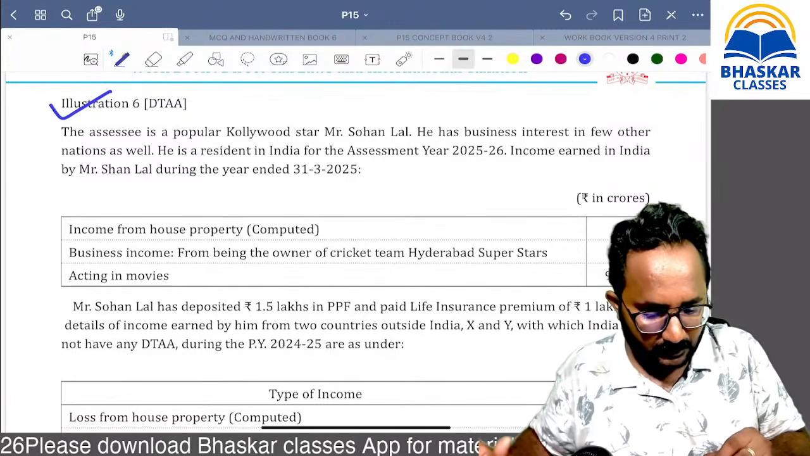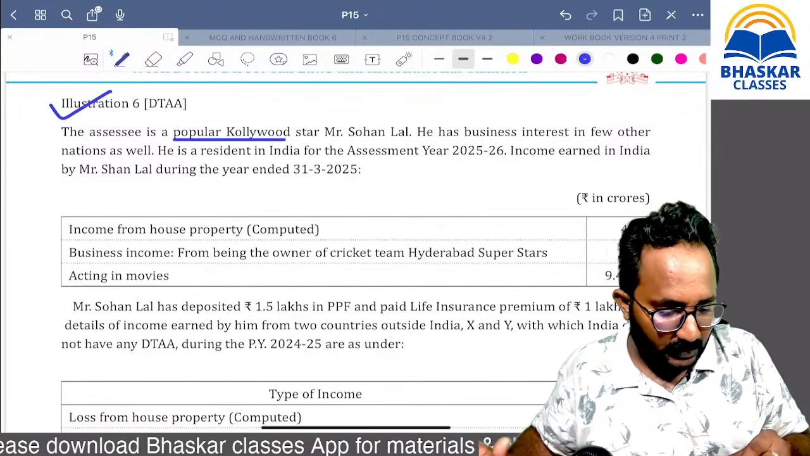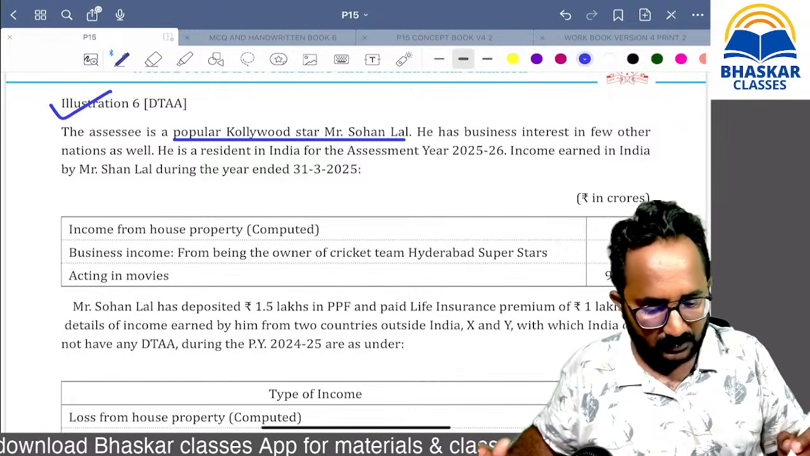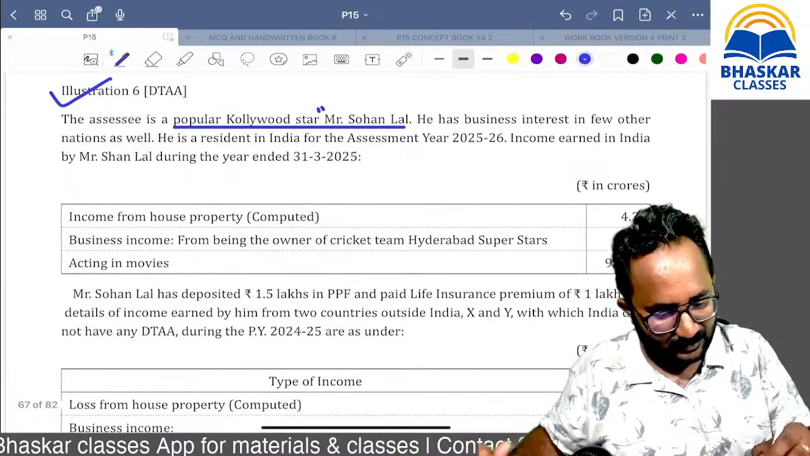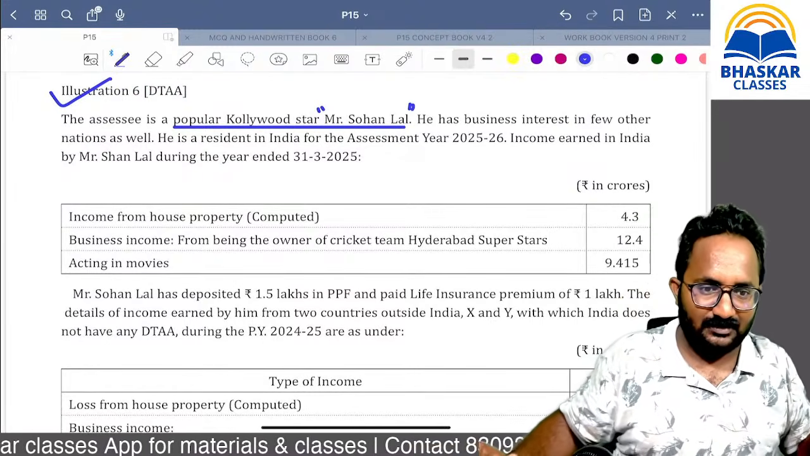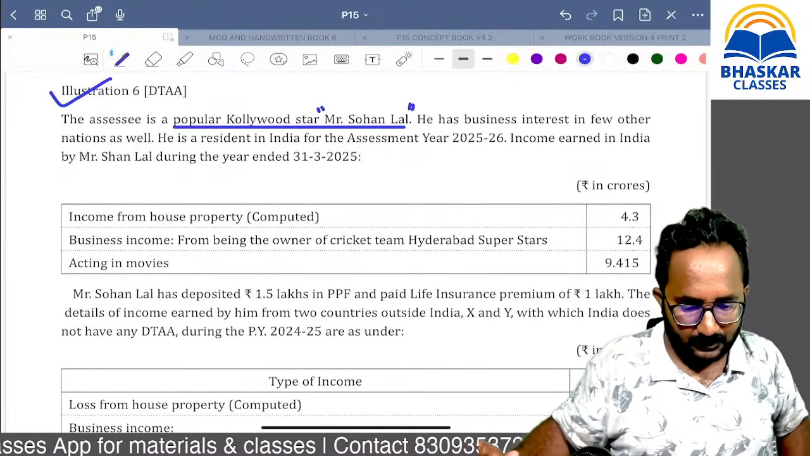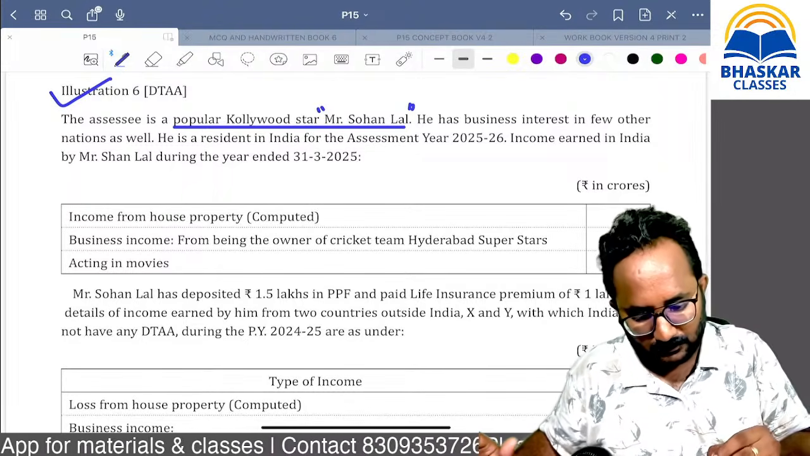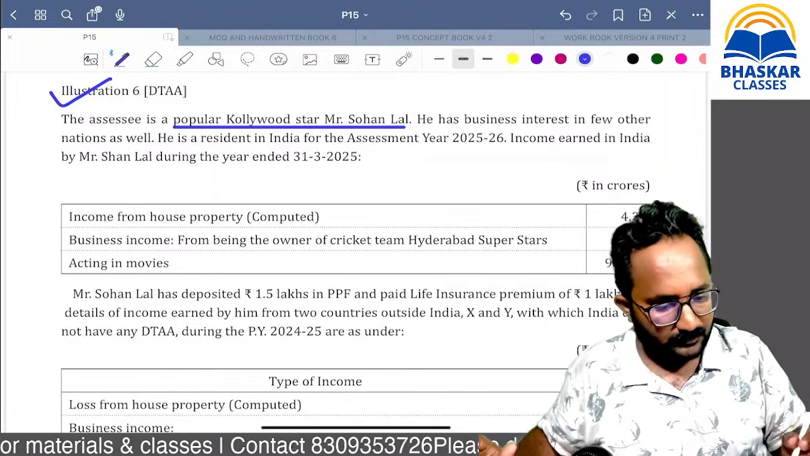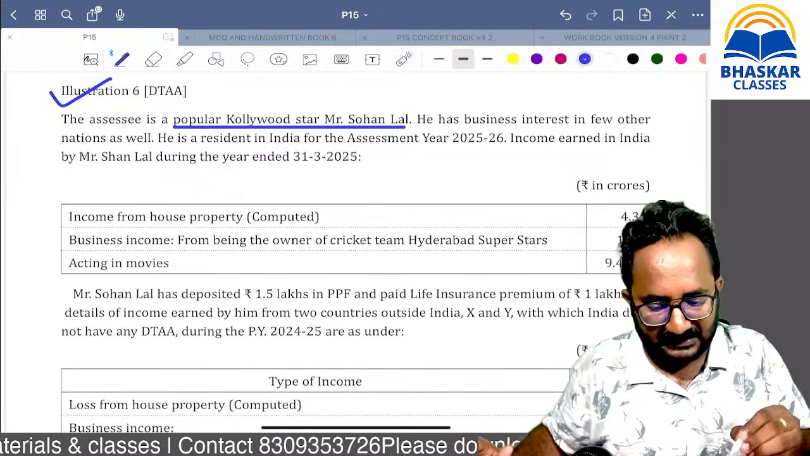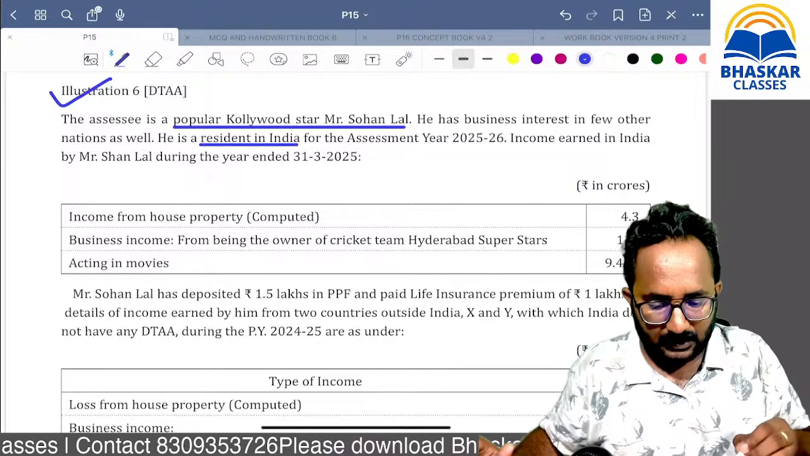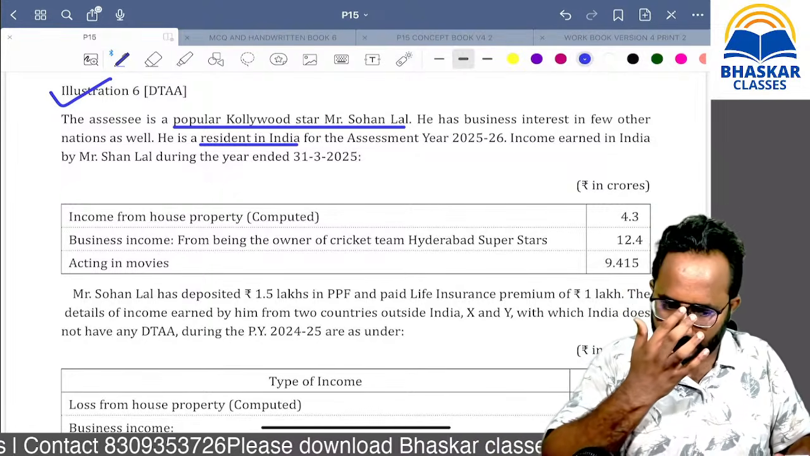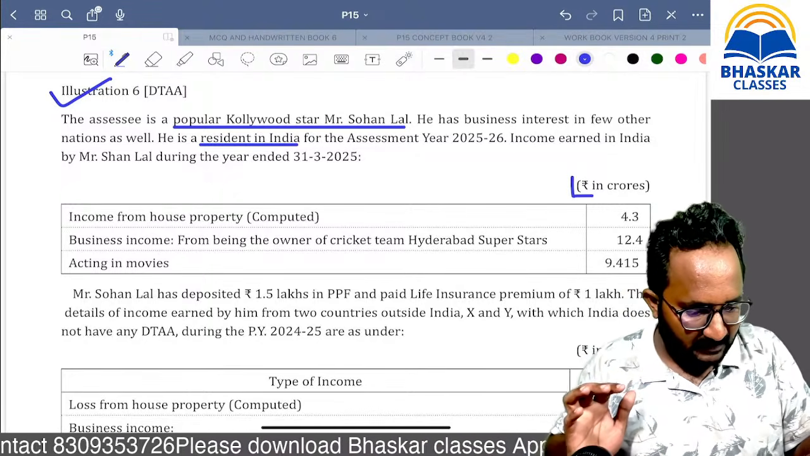Illustration 6. A popular Kollywood star, I think it was Mohanlal's place, they have replaced it with Sananlal. He has business interests in a few nations. He is a resident in India, and he earned the following incomes. Remember, they are mentioned in crores, ma, don't forget.